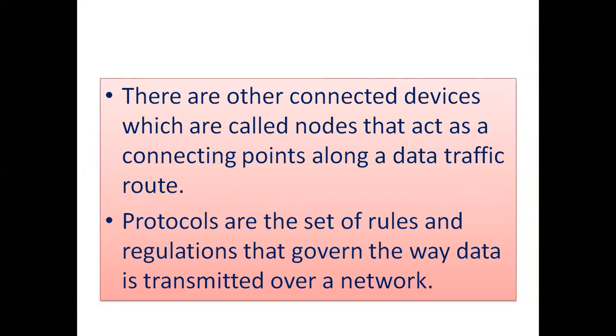Next, there are other connected devices which are called nodes. These nodes act as a connecting point along the data traffic route. That means these node points make an easier way to get the data fast to the other computer. Next one, protocol. What is a protocol? Protocol is a set of rules and regulations that govern the way the data is to be transmitted over a network.